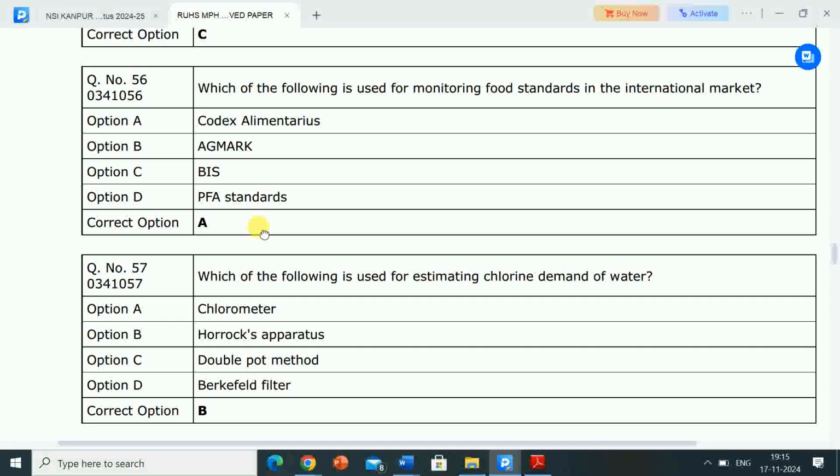Correct answer is option A, Codex Alimentarius. Codex Alimentarius is used for monitoring food standards in the international market.